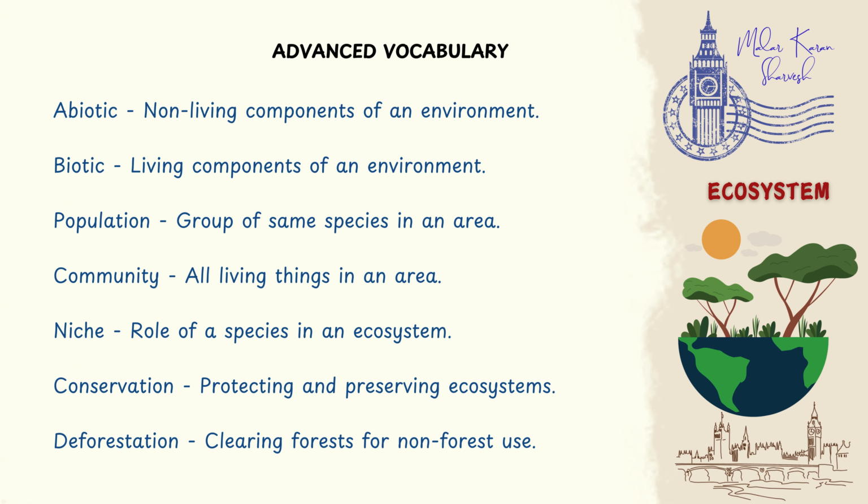Abiotic, non-living components of an environment. Biotic, living components of an environment. Population, group of same species in an area. Community, all living things in an area. Niche, role of a species in an ecosystem.